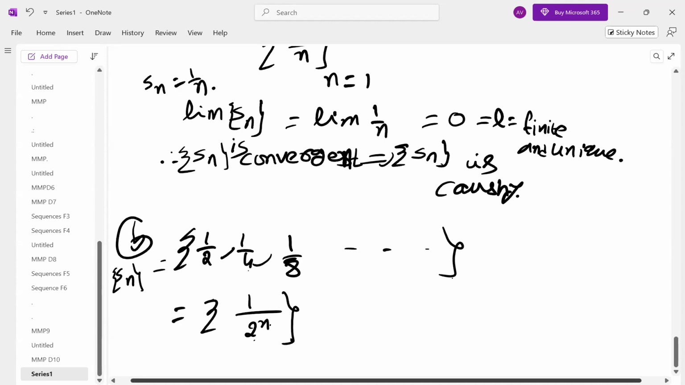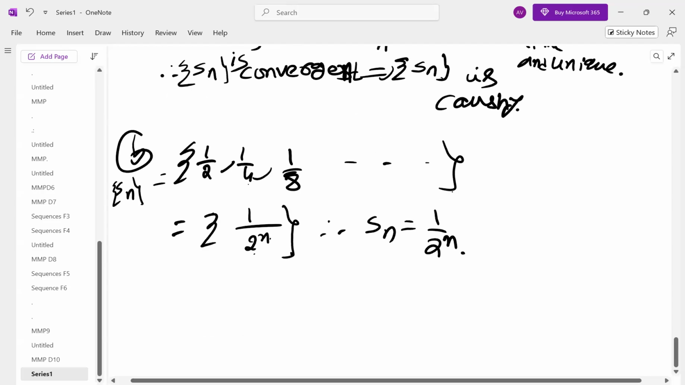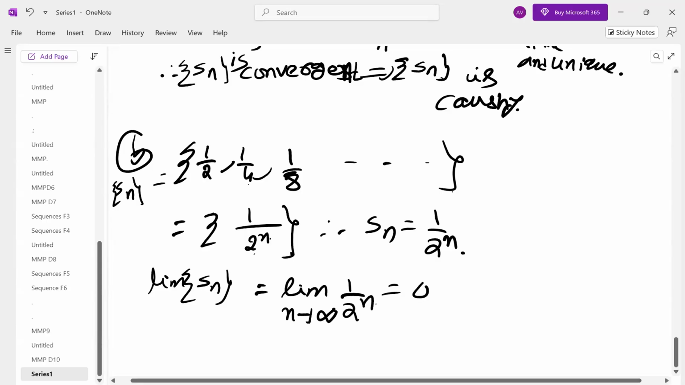Now this is our nth term. So what is Sn equal to? 1 by 2 power n. So what is the limit of the sequence? Limit of Sn is nothing but limit of 1 by 2 power n. All of you know what this limit is. It is 0. Why is it so? Because limit of r power n is 0.